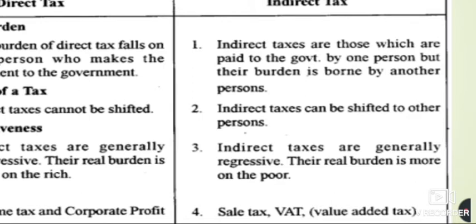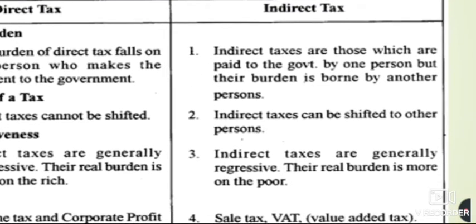So indirect taxes are generally regressive because the real burden is on the poor people, because the poor people, or mainly the consumers who are purchasing the final product, are not so rich as compared to the middleman or the businessman, but the indirect taxes have to be borne by the final consumers.